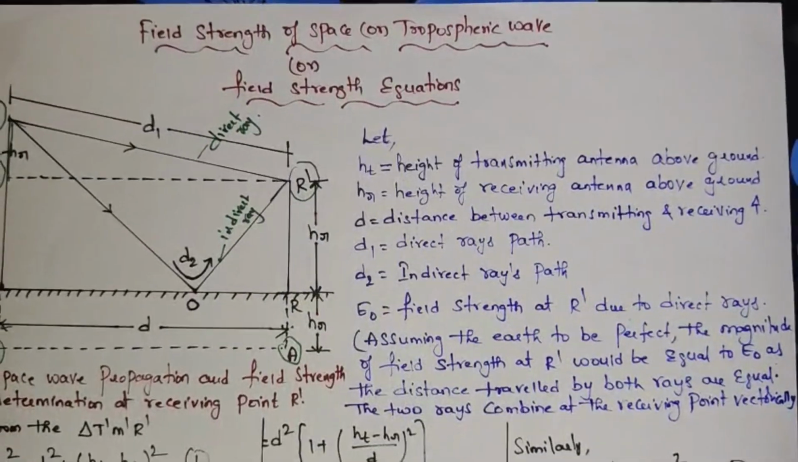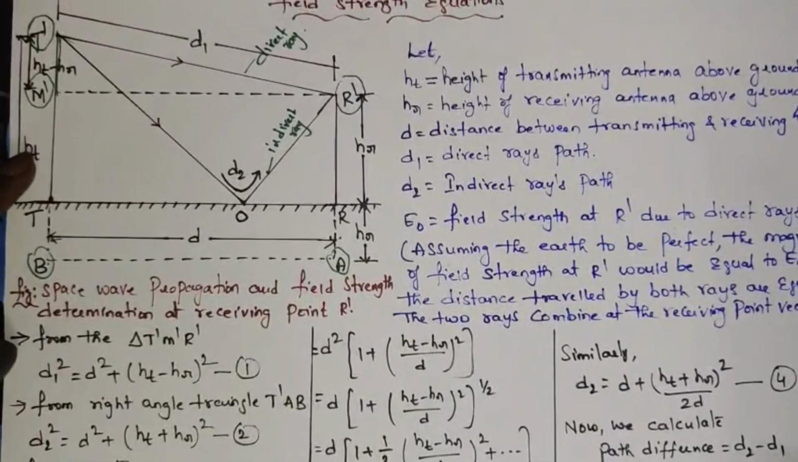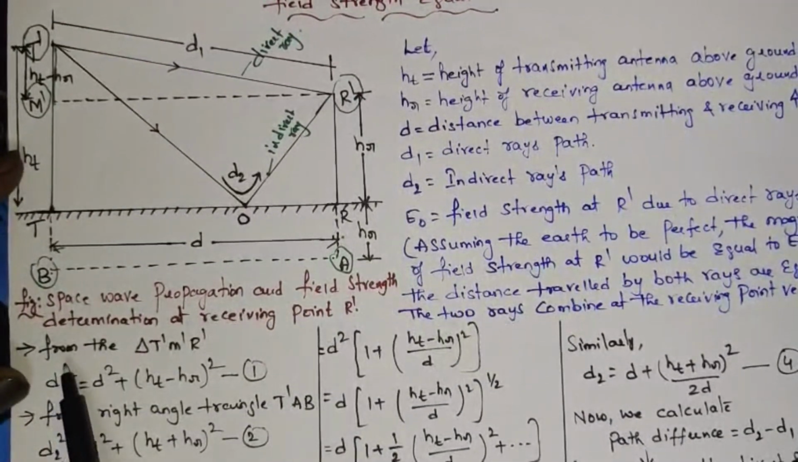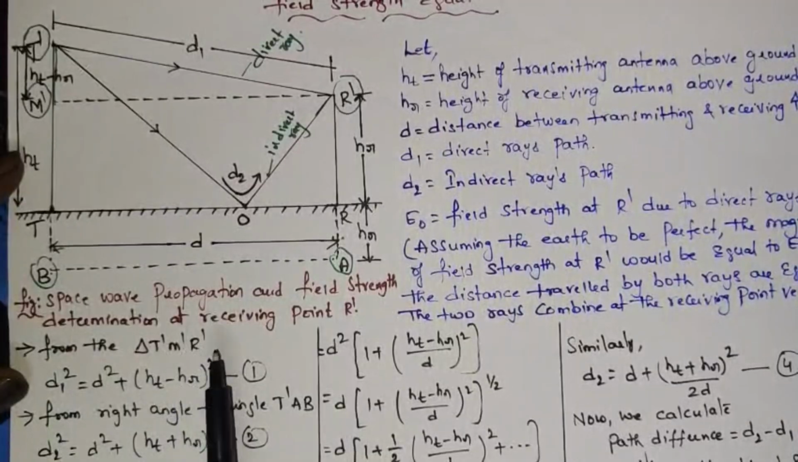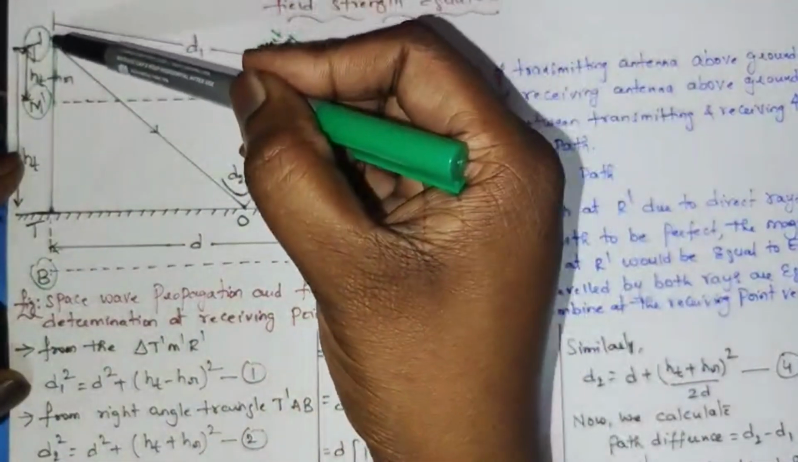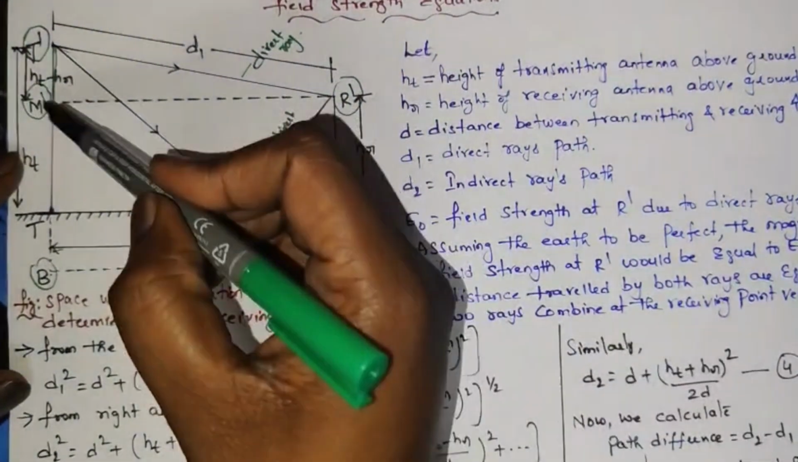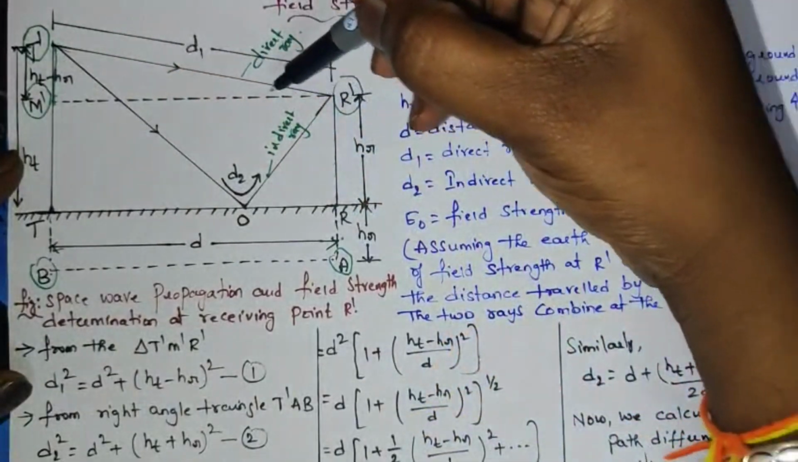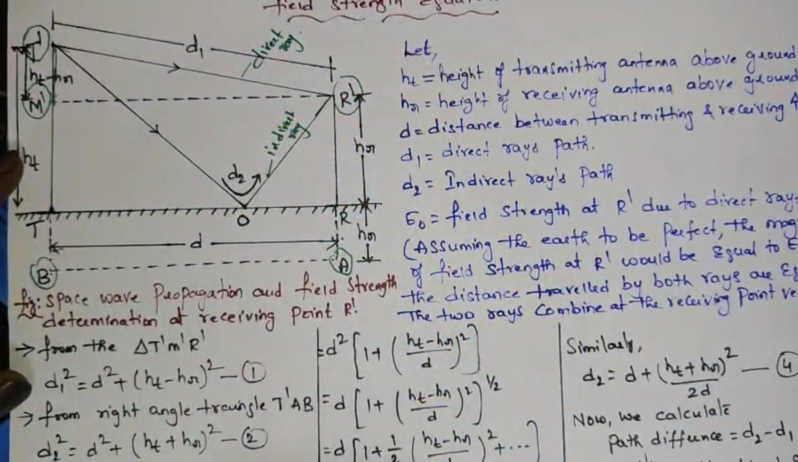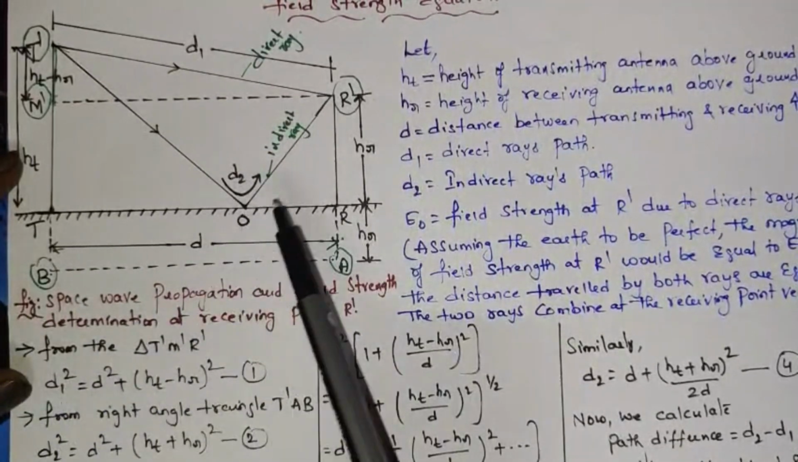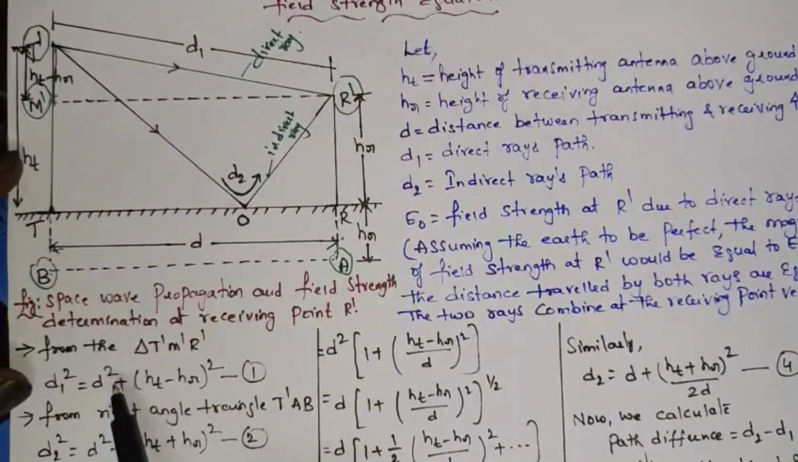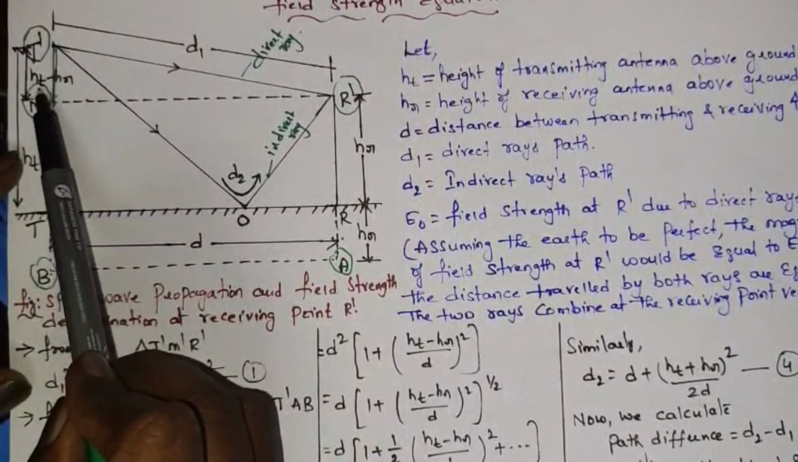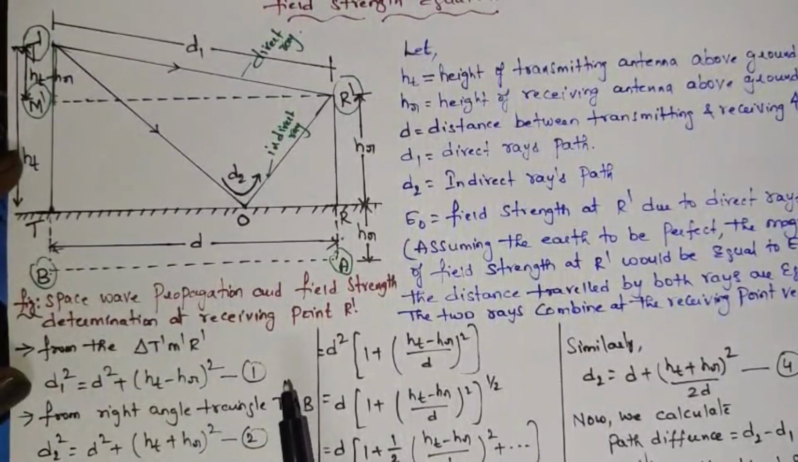For this, first we will see the calculation part. Take the triangle T dash, M dash, R dash. This is the point T dash, this is M dash, and this is R dash. Consider this triangle. From this triangle, the Pythagoras theorem says a square plus b square is equal to c square. So here D1 square is equal to, the distance between the two antennas D square, plus the height ht minus hr whole square. Let it be equation 1.